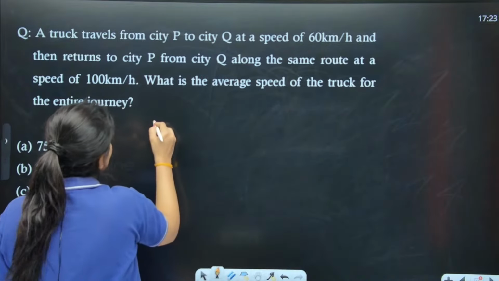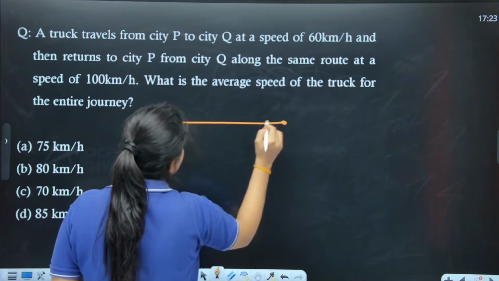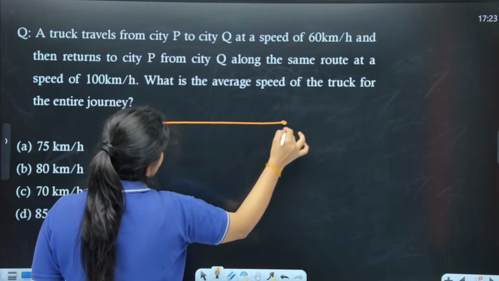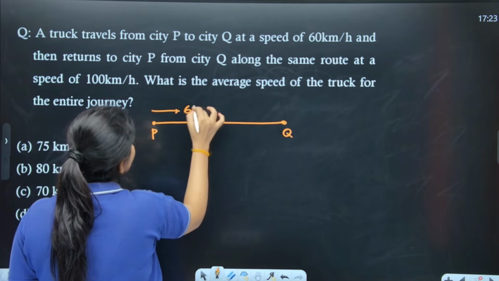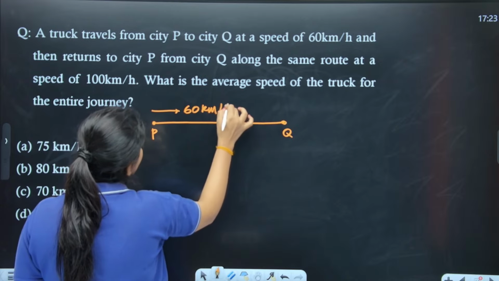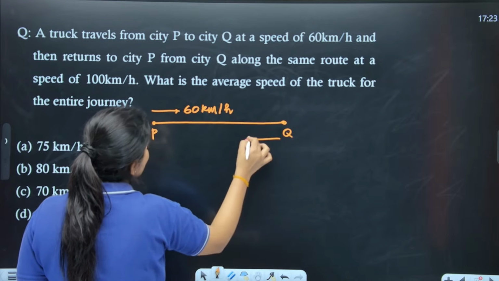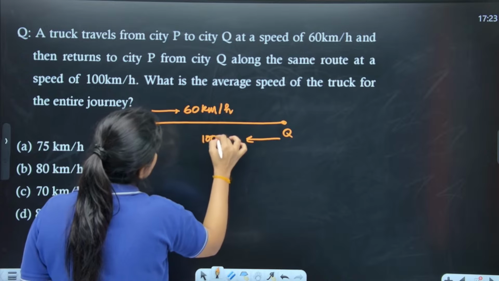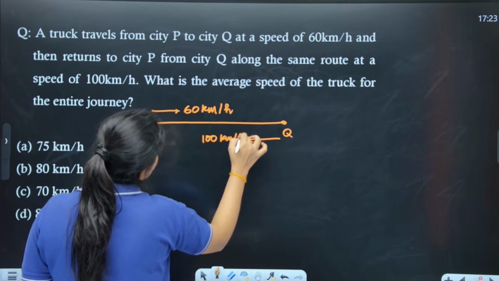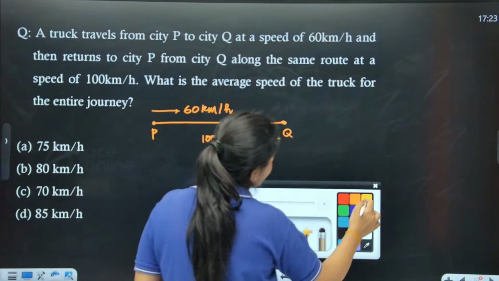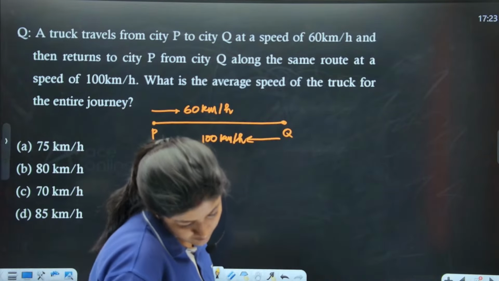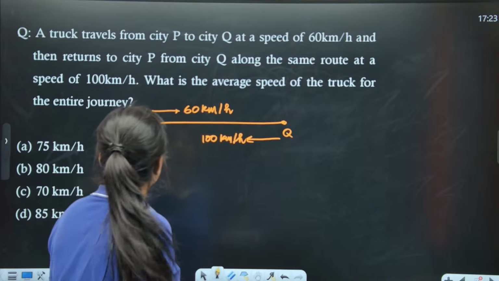So here, let's suppose these are the 2 points. This is P and this is Q. Right? Initially, the truck is going with a speed of 60 kilometers per hour on this route and again coming back with a speed of 100 kilometers per hour. Right? These are the 2 speeds that we are having. Okay. Very good, Rakesh.